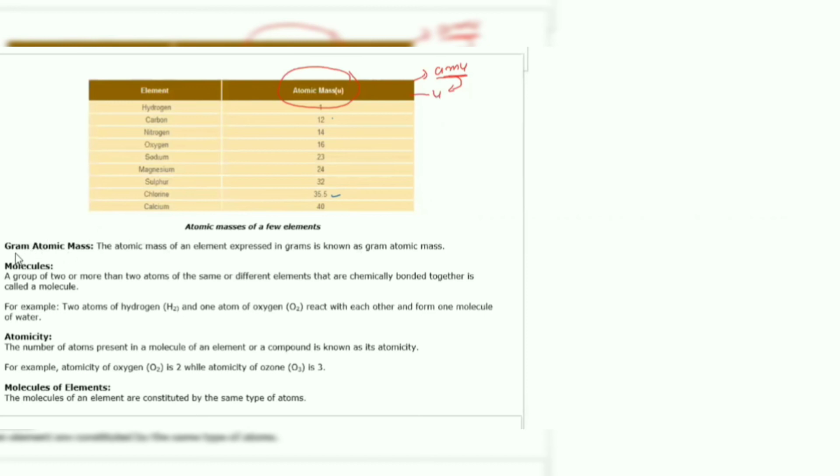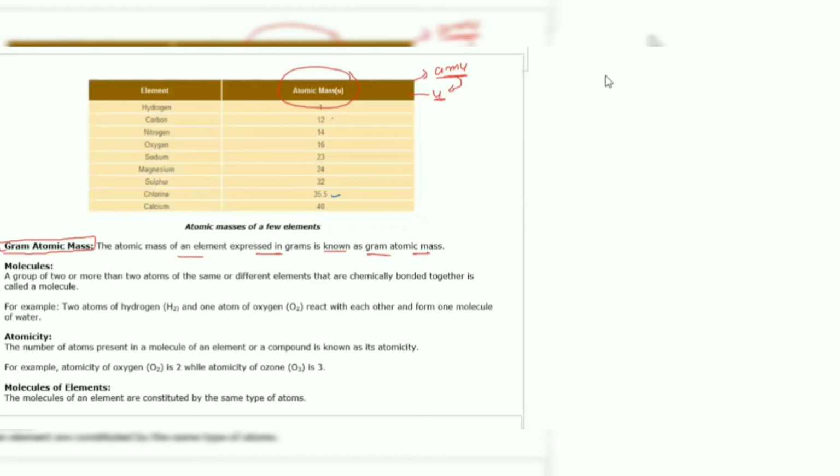So let's try to understand the term gram atomic mass. Atomic mass of an element expressed in grams is known as gram atomic mass. If you are expressing it in u, then it is atomic mass, but if the mass is expressed in grams, then it is known as gram atomic mass.